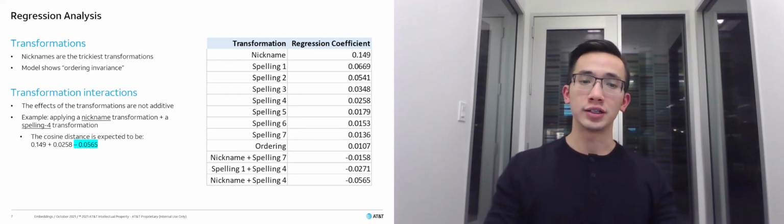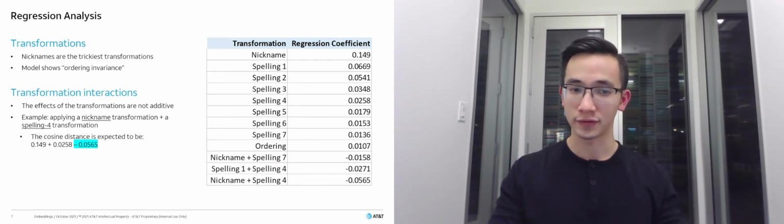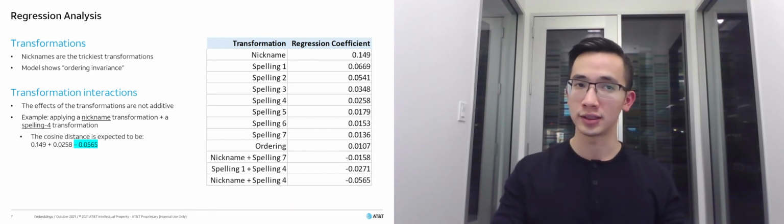We also included interaction terms in the regression analysis and found all their coefficients to be negative. This suggests that the effects of transformations are not additive, which is good for the model because applying more transformations doesn't scale the distance linearly.